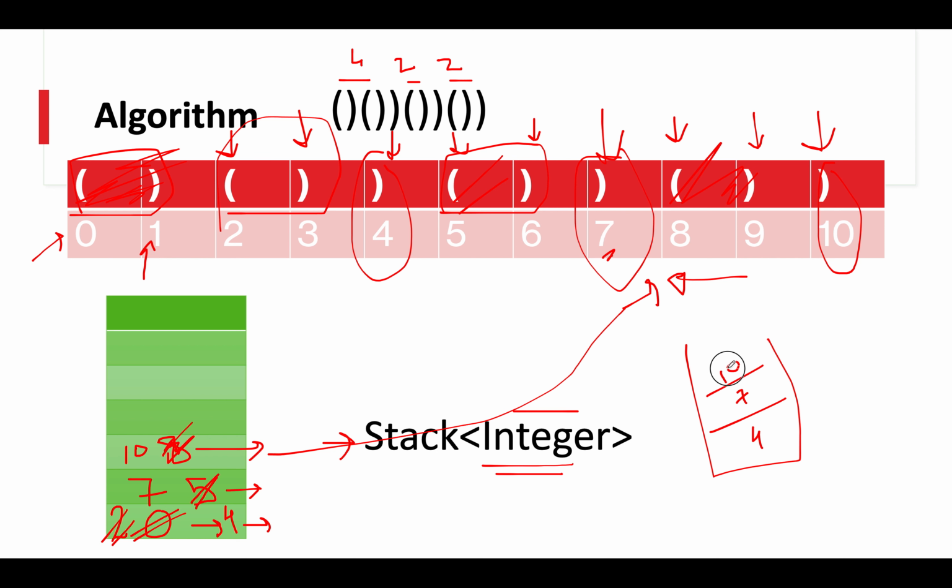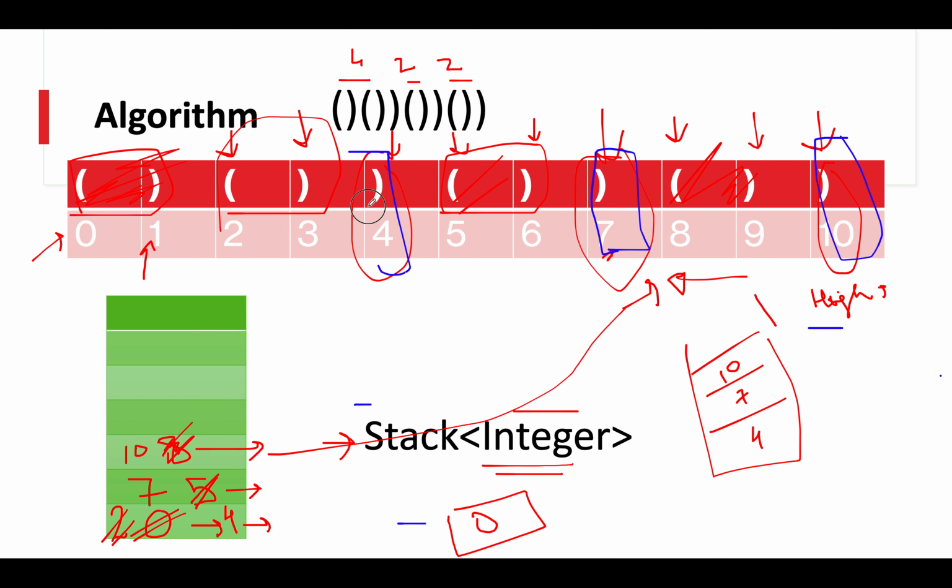So we identified those indexes where the string is becoming unbalanced, and let's use this information to build our answer. So let me just highlight the disbalancing indexes in the input string, and the first one is this, the second one is this, and the third one is this. And let's count the difference between these two indexes. So one possible length is this, other possible length is this, and the third possible length is this.